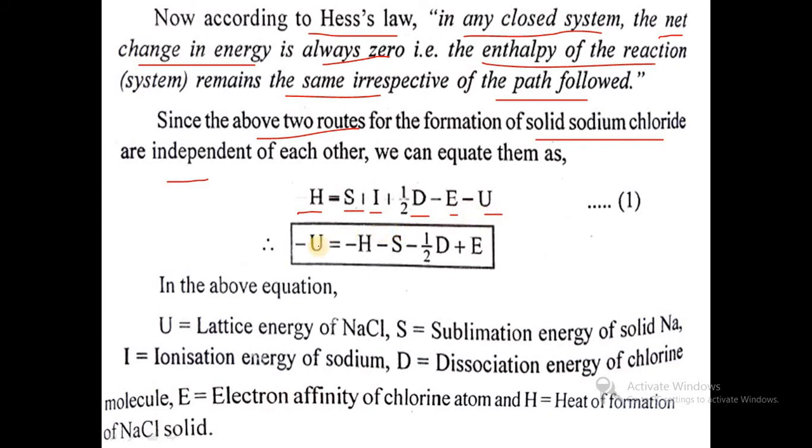So by rearranging this equation, we can calculate the lattice energy, that is U = -H + S + I + 1/2 D + E. In the above equation, U represents lattice energy of sodium chloride, S is the sublimation energy of solid sodium, I represents the ionization energy of sodium, D is the dissociation energy of the chlorine molecule, E is the electron affinity of the chlorine atom, and H is the heat of formation of solid NaCl.